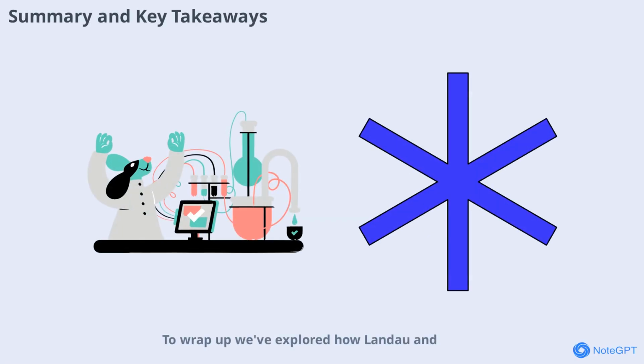To wrap up, we've explored how Landau and Bragg-Williams theories describe phase transitions, each offering unique perspectives and tools. Landau theory's power series expansion and focus on stability provide a detailed view of critical phenomena, while Bragg-Williams' mean field approach simplifies analysis for large systems. Understanding the order parameter, free energy, and spatial variations is essential for predicting material behavior. These theories form the backbone of modern physics, guiding research and innovation in condensed matter and beyond.